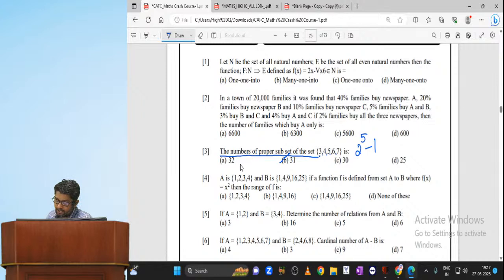B is 1, 4, 9, 16, 25. If a function f is defined from A to B, where f of x is x square, then what is the range of f? My dear students, very simple question. I want you to do it. Look at this. The function is given as x square. So 1 square is 1, 2 square is 4, 3 square is 9, 4 square is 16. So 1, 4, 9, 16 is our range. Option B.